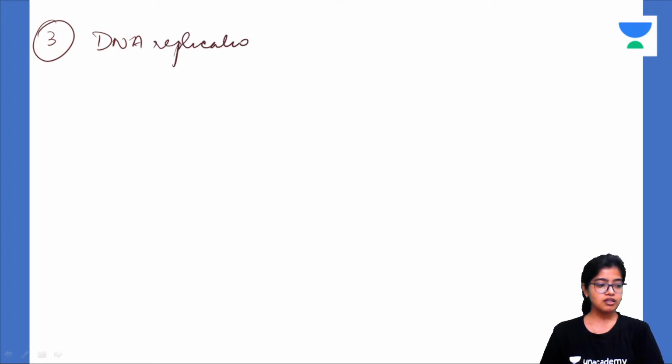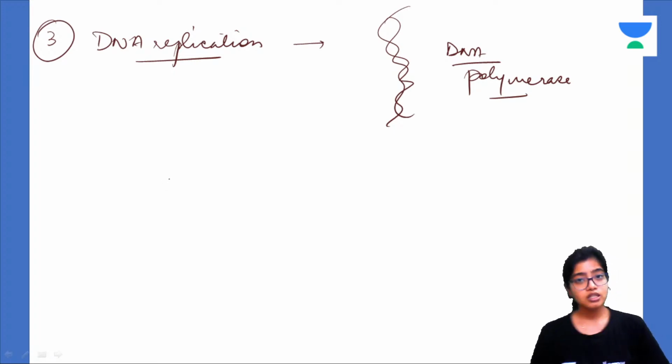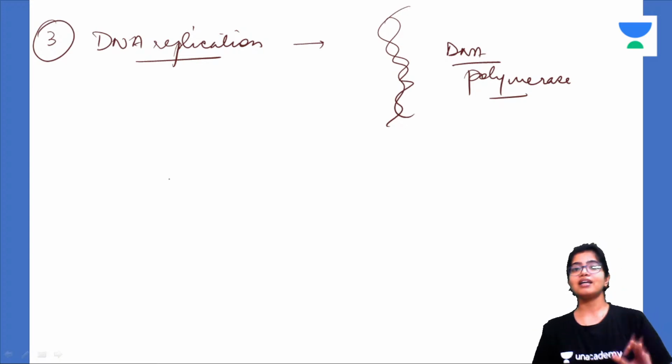This single strand will replicate to produce another strand using DNA polymerase. Understood? So this is how reverse transcription occurs. First step is reverse transcriptase, second RNase, and third step is DNA replication. So this is how a single stranded RNA converts to a double stranded DNA.